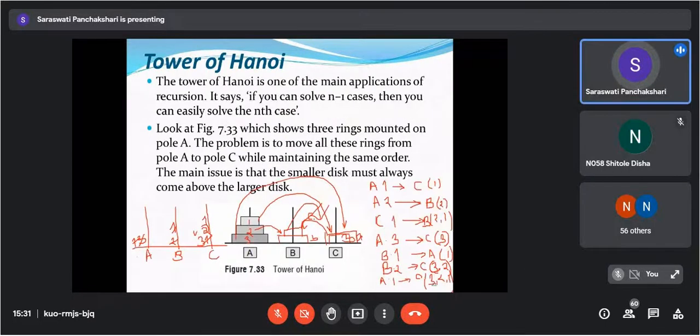Okay, can you write down these steps? Understood this one? You can draw like this.